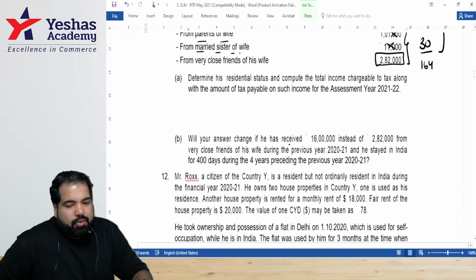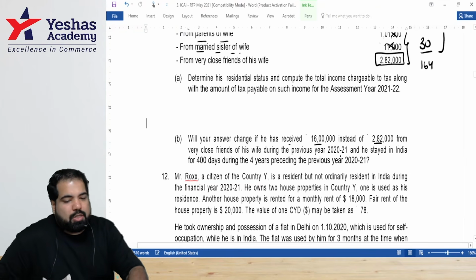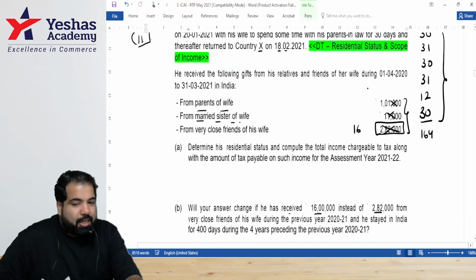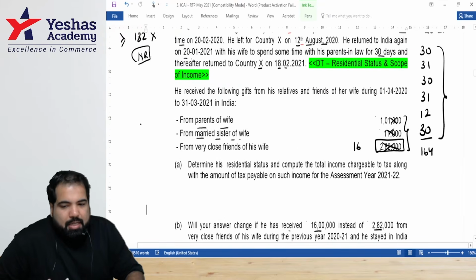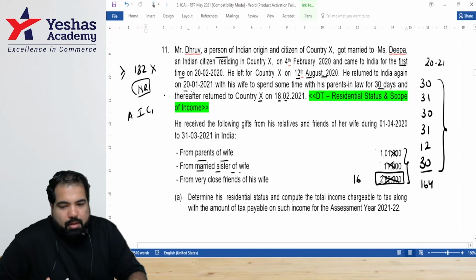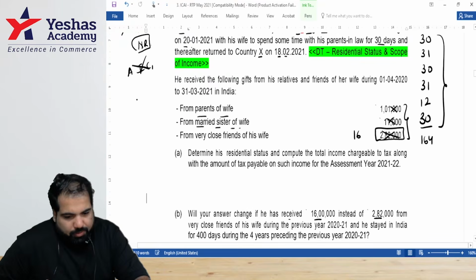Will your answer change if he had received 16 lakh instead of 2,82,000 from his very close friends? So let's change the number, guys. If it's 16 lakhs, then is the Indian income more than 15 lakh? Yes. Then I still can't use AIC one. Why not? He's not an Indian citizen.